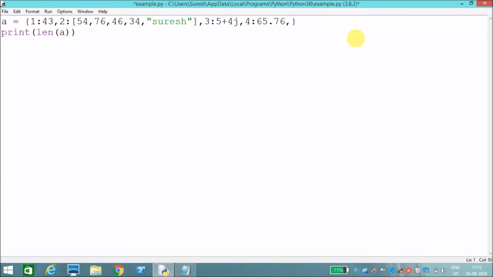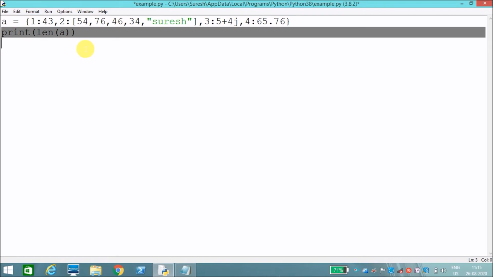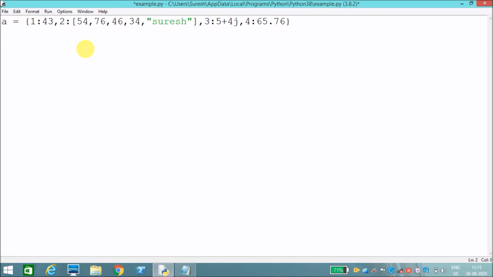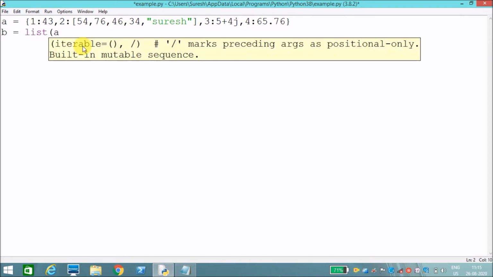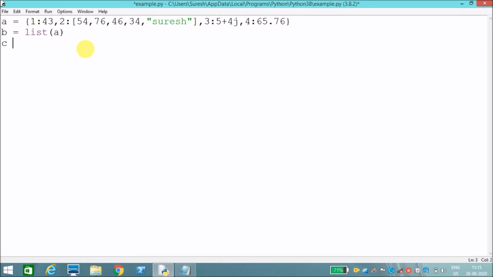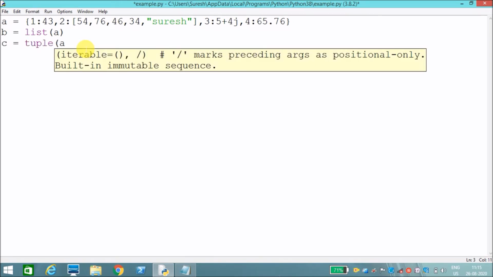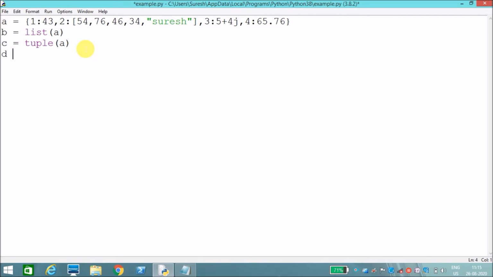Now what will happen if I convert a dictionary into other data types? For example, b is equal to list of a, c is equal to tuple of a, and d is equal to set of a. What will happen?